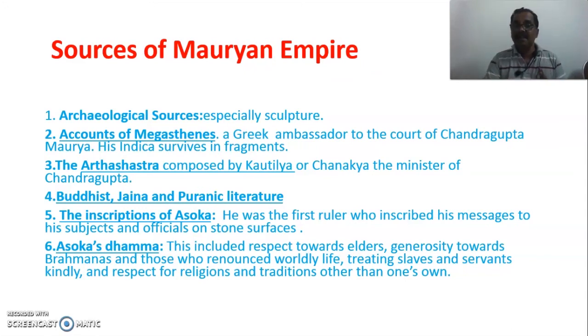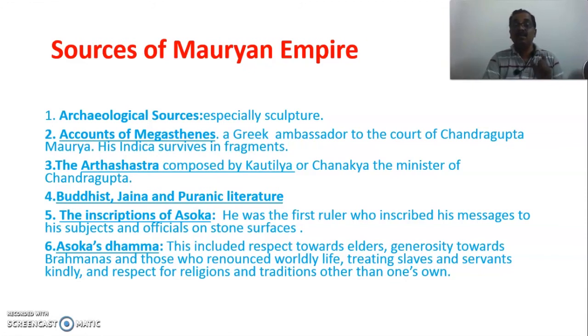The literary aspects are very important. We can see that there are three areas. Number one, it is an account of Megasthenes. Who was Megasthenes? He was a foreigner who was deputed as a Greek ambassador to the kingdom of Chandragupta Maurya. And after reaching here, he wrote a book which is called the Indica, and this book gives us a lot of information about the Mauryan Empire.